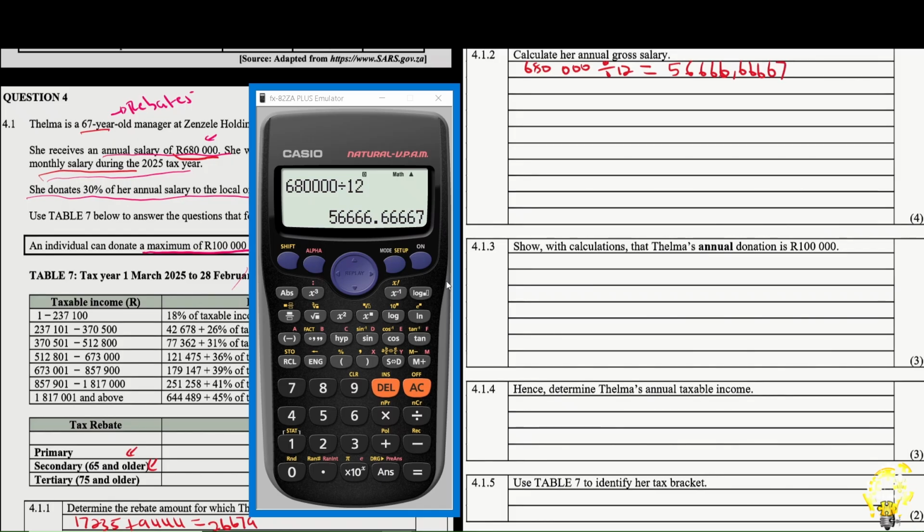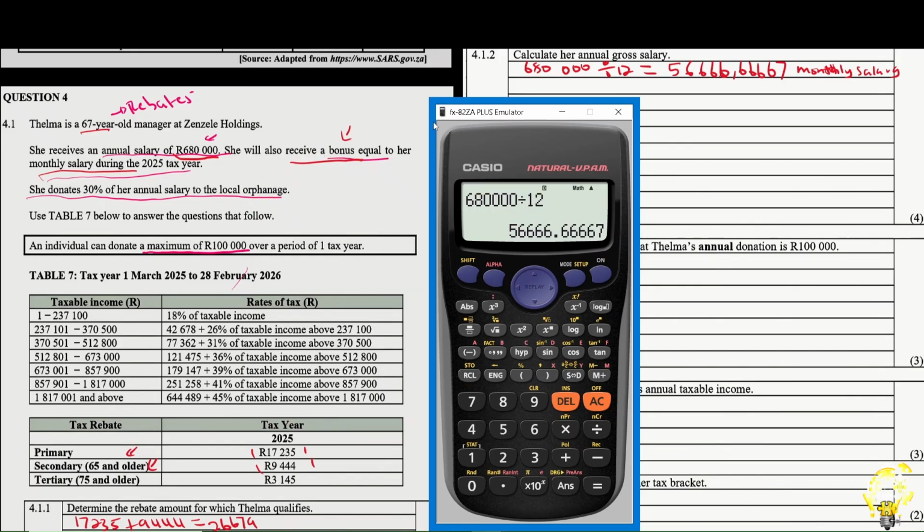It's not a final answer, so there's no need for us to round it off. This is the monthly salary. They said that this individual will receive a bonus equal to a monthly salary. So this is the bonus that they are going to receive.